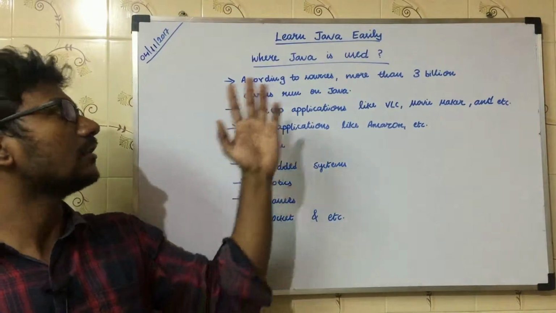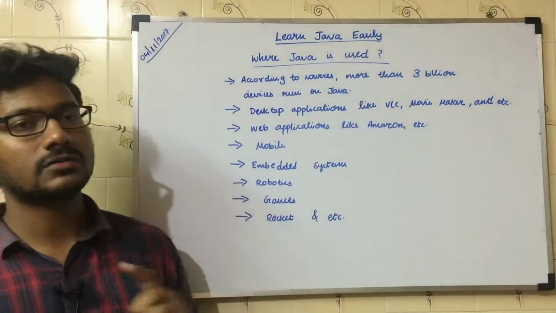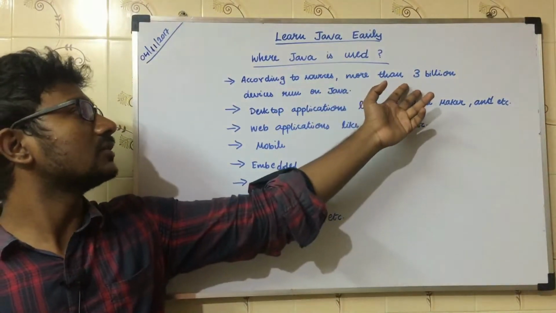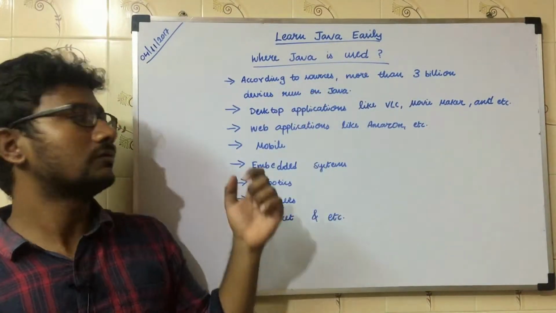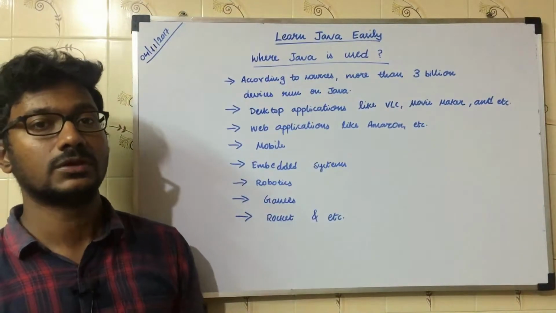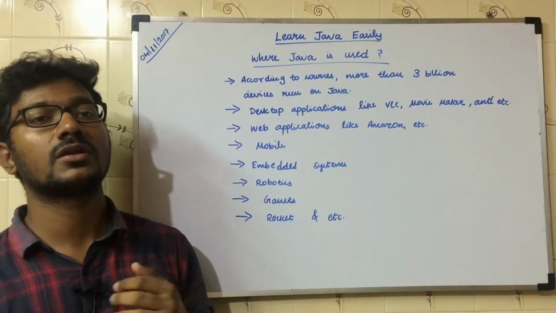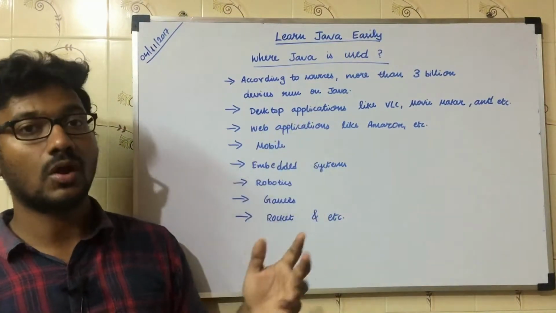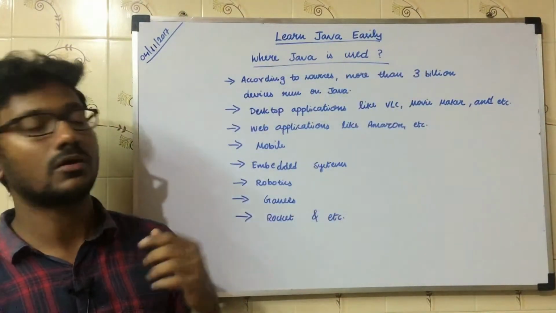I'm going to show where Java is mainly used. The first stat that I need to convey is that more than 3 billion devices are running on Java. That's very great to hear, because Java was first released in 1996, but now more than 3 billion devices are running on Java.